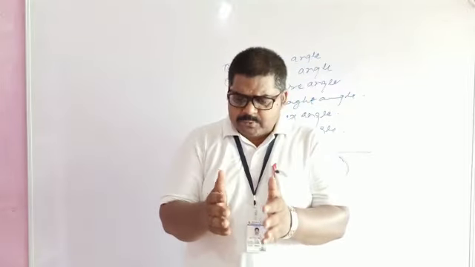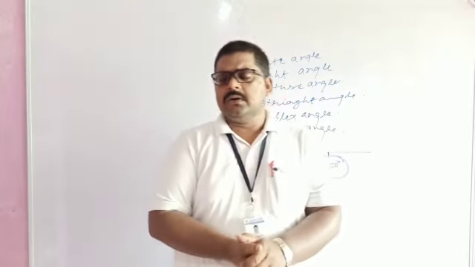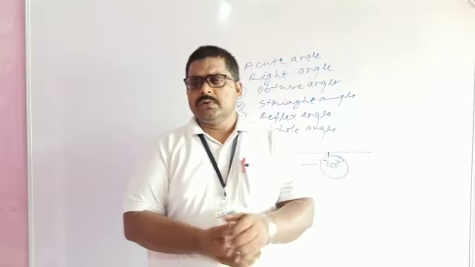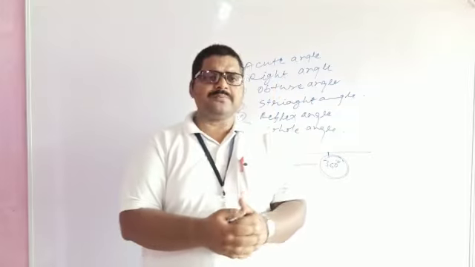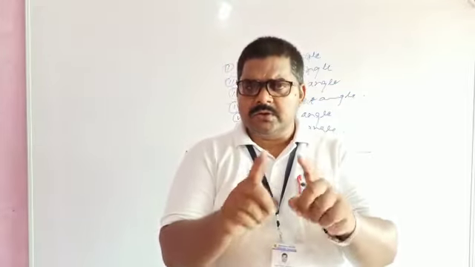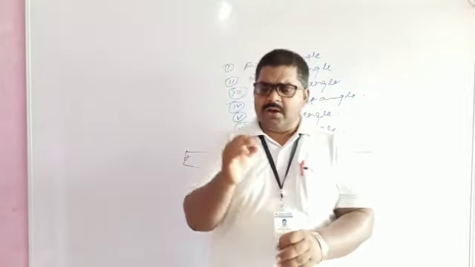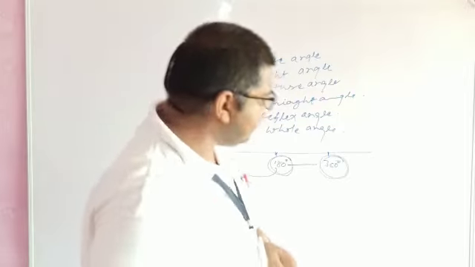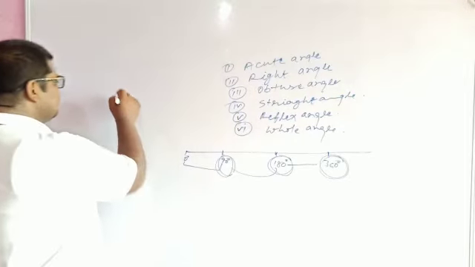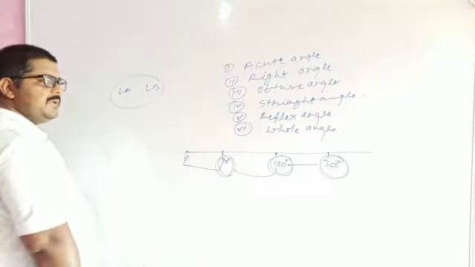When you have to compare two different angles, then what will be its name? Different types of angles arise when you discuss two different angles, a pair of angles. Suppose one angle is angle A and the second one is angle B, and how many possibilities are there?